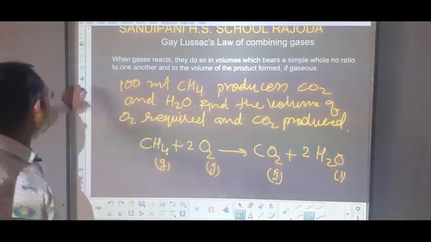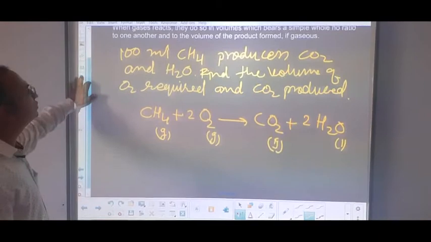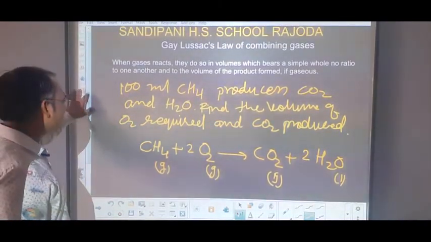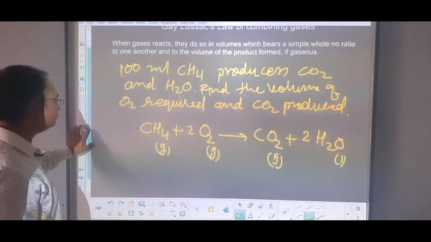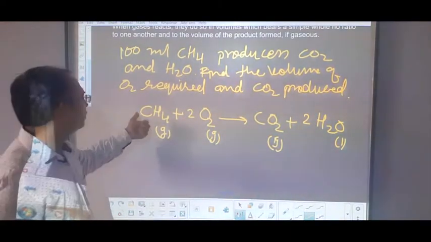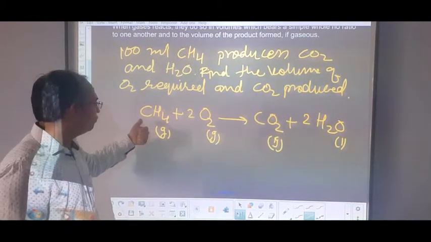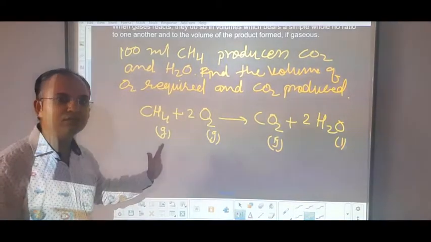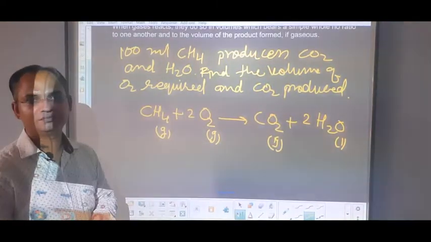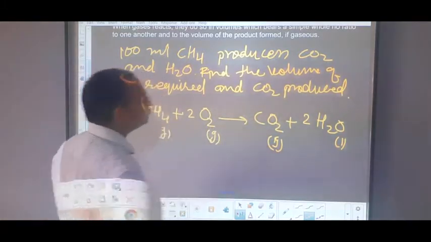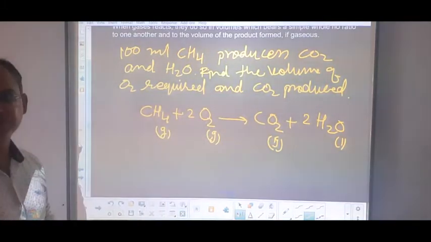Now see, students, according to Gay-Lussac's law of combining gaseous volumes, 1 volume of methane combines with 2 volumes of oxygen and 1 volume of carbon dioxide is produced.